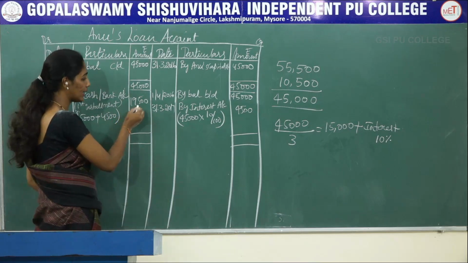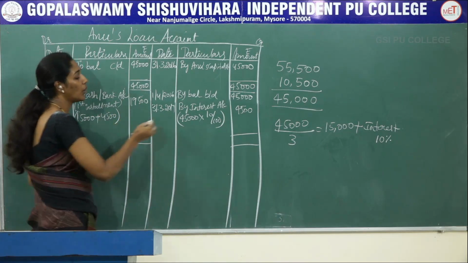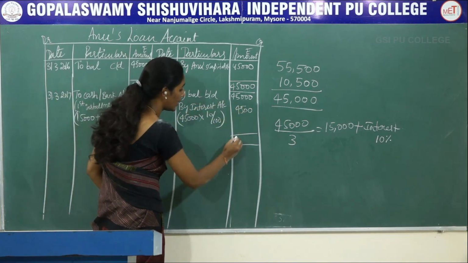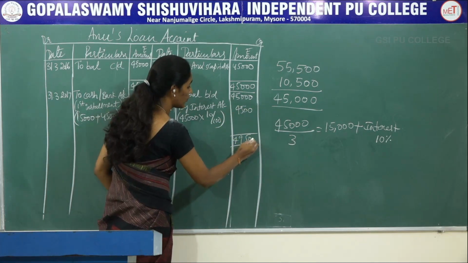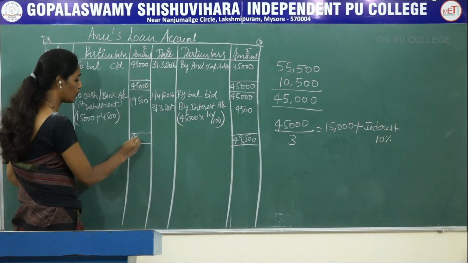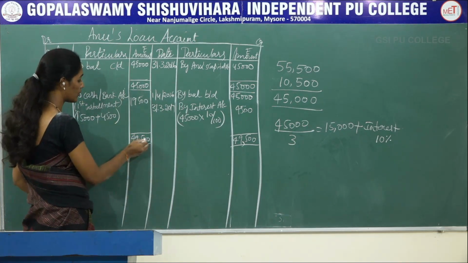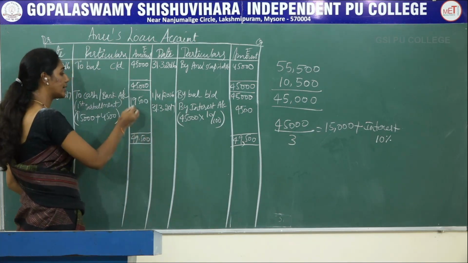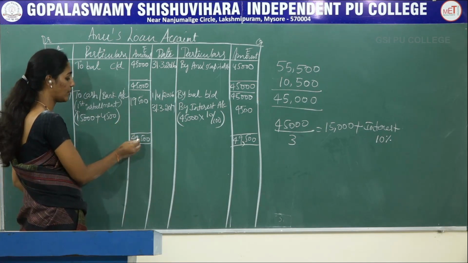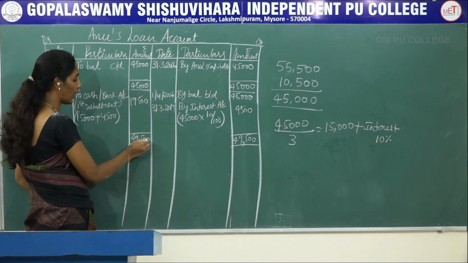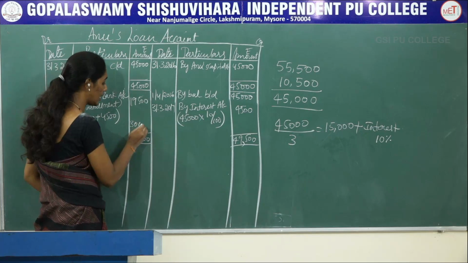So you will get 19,500. Now you have to make a total on the credit side. You will get 49,500, and write the same total on the debit side, 49,500. Now deduct 19,500 from total 49,500. You will get 30,000.